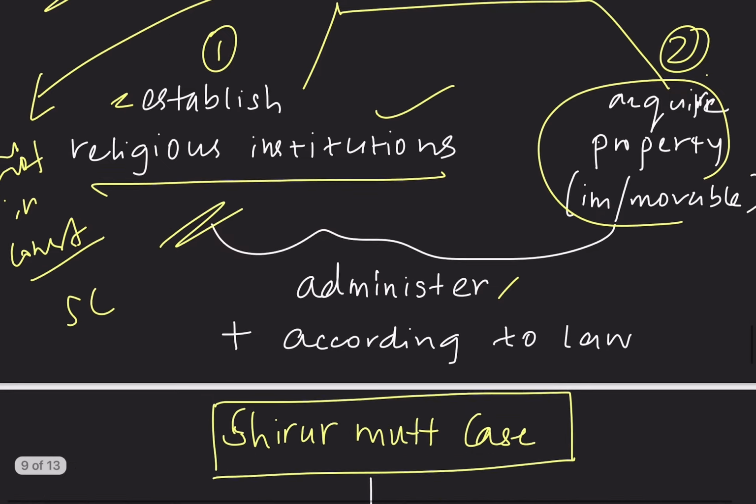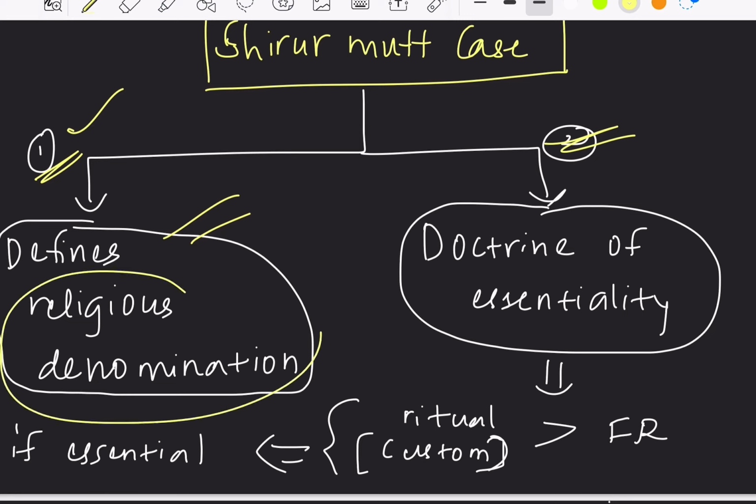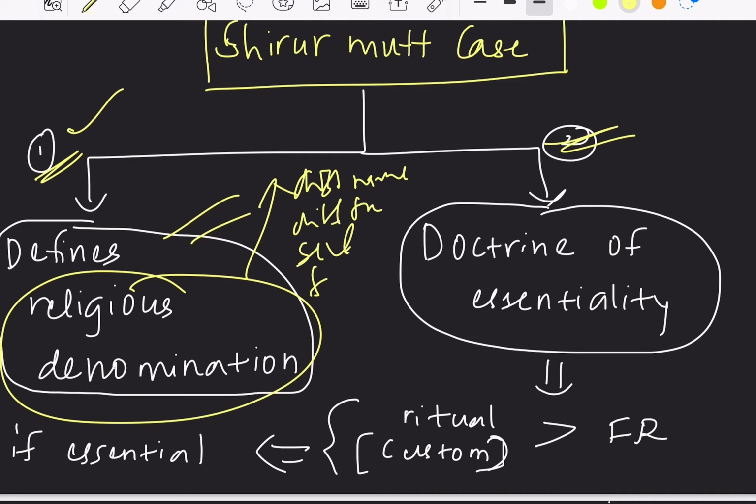We had already studied about this Shirur Mutt case also. The Shirur Mutt case is important for 2 things. First, it is defining the meaning of religious denomination, and also it is providing for the doctrine of essentiality. What this case tells about the religious denomination is, a religious denomination is any group which is having a distinct name or a distinct identity, and also it will be having its different traditions and it will be self-financed. If any such group satisfies all these conditions, then that group can be termed as a religious denomination. That is what the Shirur Mutt case provides for.